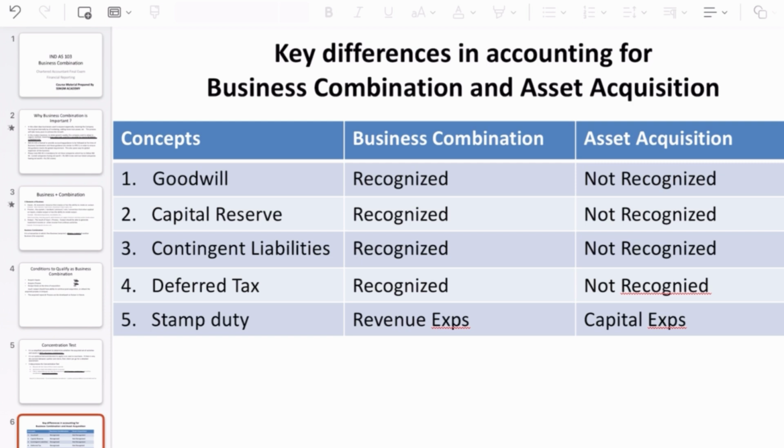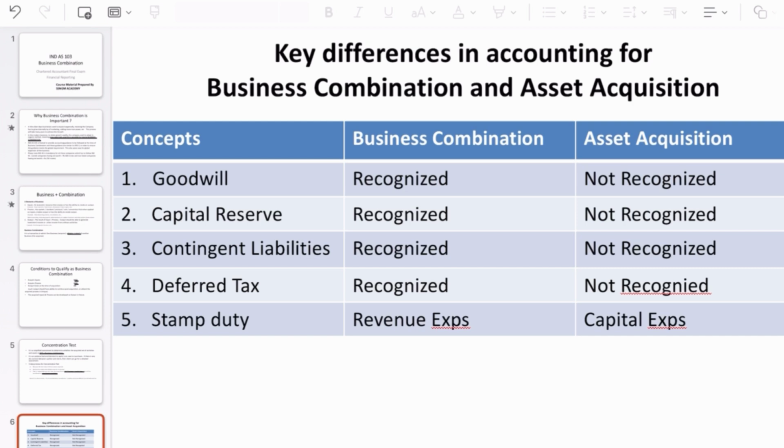It may be a benefit or even a liability. So it may be deferred tax assets or deferred tax liability, which will be recorded at the time of acquisition, and these deferred tax assets and liabilities are expected to be nullified over a period of time once those temporary differences are offset for tax. So these deferred taxes should be recognized in the business combination model, but of course this is not relevant under the asset acquisition model. Then coming to stamp duty, it's kind of registration expenses.